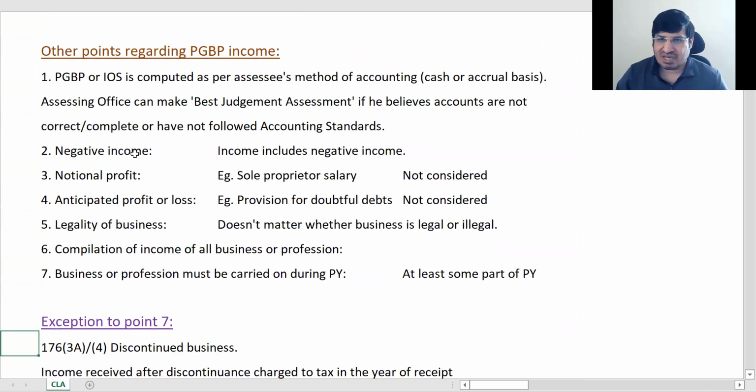Okay, so now next is how to compute PGBP income. Okay, so we had discussed earlier also, ठीक है, हमने कोई टेस्ट में भी मैंने पूछा था आपको for house property. Okay, so this week I'm planning to take your salaries test, so you can start preparing from now only, ठीक है.